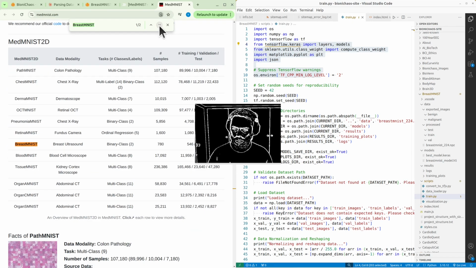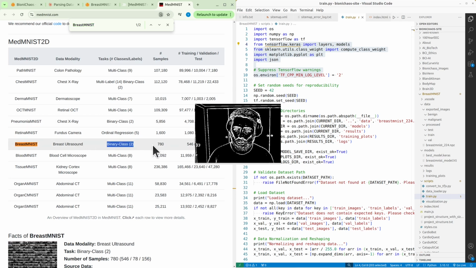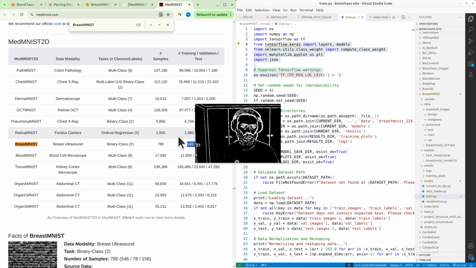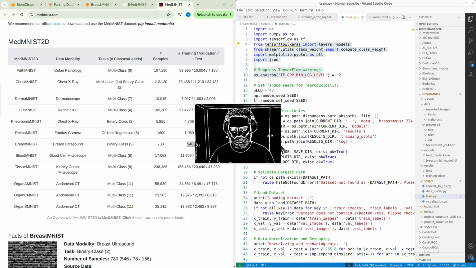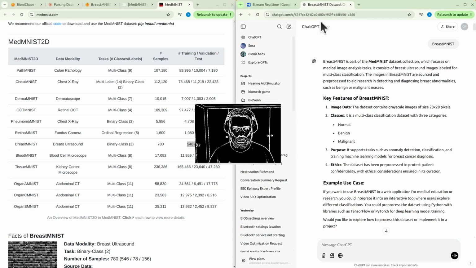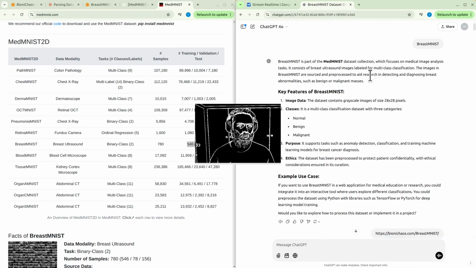Yes, it's ultrasound. It's a binary class, so there should be only two classes, malignant and not. That many images, 780 images. It's already split for you, for the user, into training, validation, test. Okay, I think because it will be a multi-stage process, I'm thinking a blog.